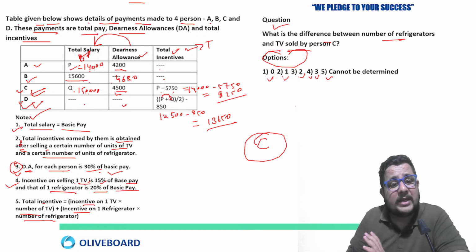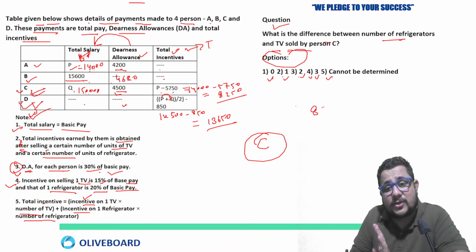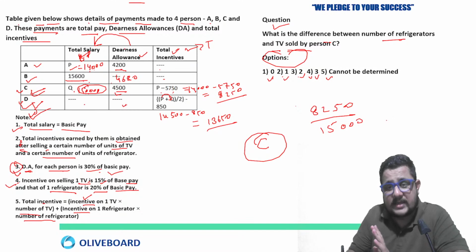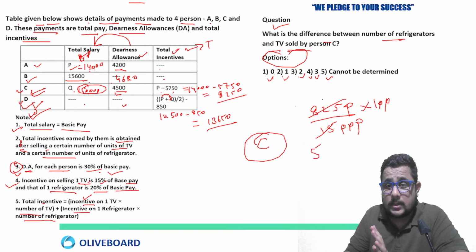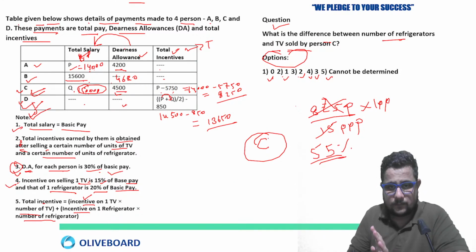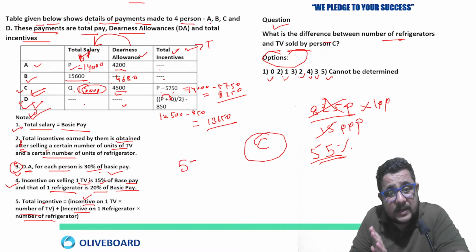Now, the number of TVs depends on what? The incentive. And incentive depends on what? It depends on the total salary. So first we will see the total incentive is 8250 with respect to 15,000 total basic pay. How much percent is it? Cancel 0 and 0, again 0, then by 15 cancel 5 times, and 75 cancel 5 times. 55% it is. Actually the total incentive is coming to 55%.